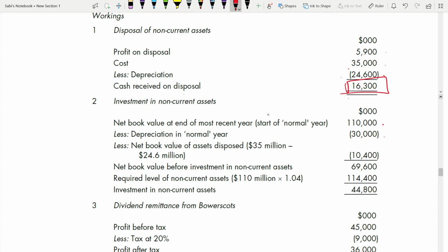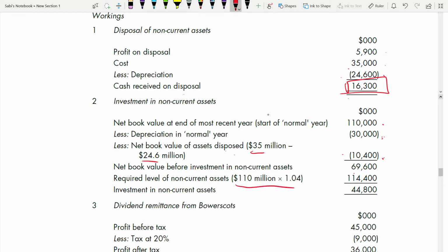From here you need to deduct the net book value of assets disposed. How much is being disposed? 35 million is the selling price, and out of that you take out the depreciation, so it is 10,400. Then you have 69,600, right? And the required level of non-current assets will increase by 4%.